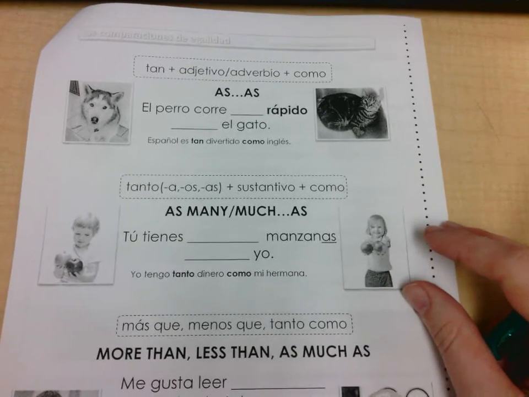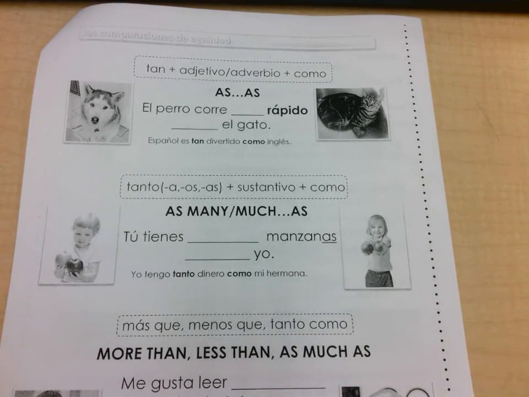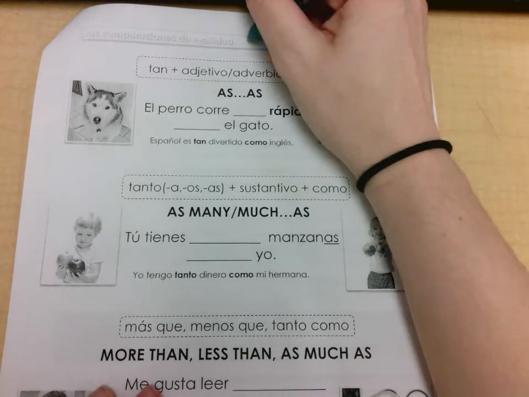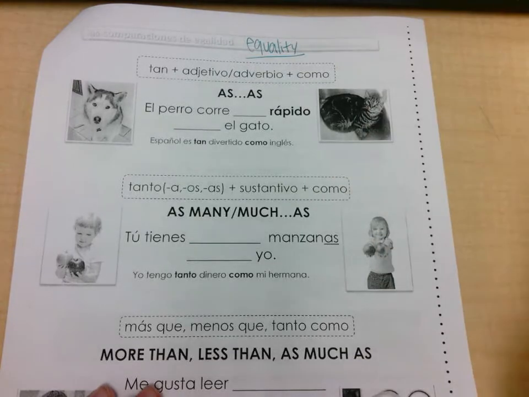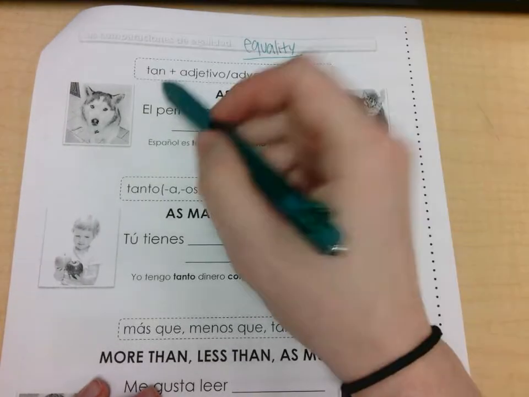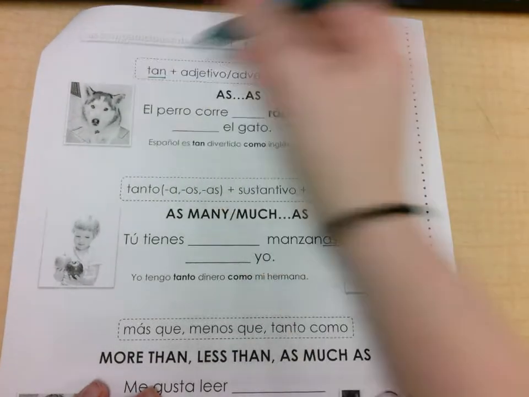So this next portion is saying something is as fast as somebody else, as fun as something else, as it has as much money as somebody else. All right, so these are still comparisons, but these are equality comparisons. So equality, so things that are equal to each other. So we're going to use tan and como. Tan and como.